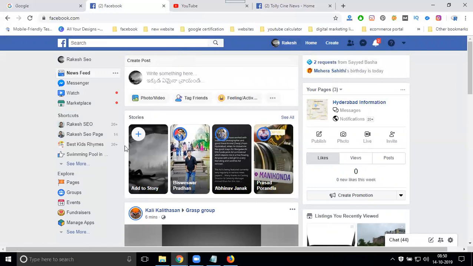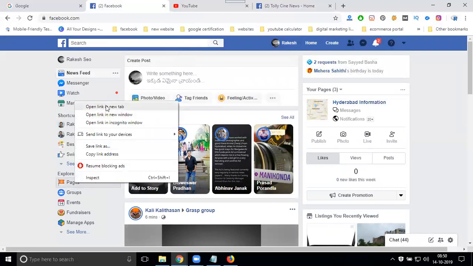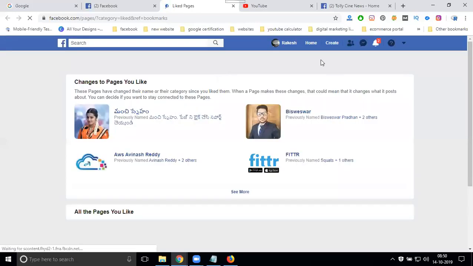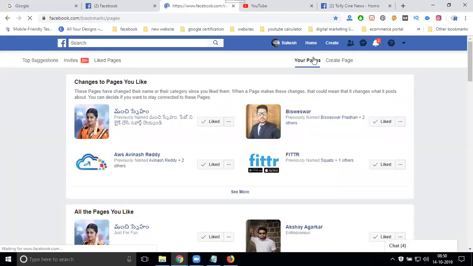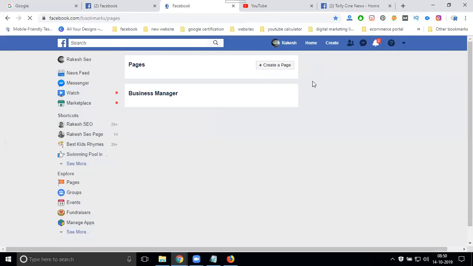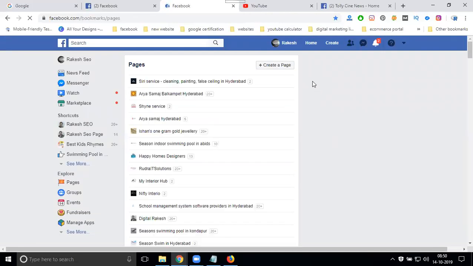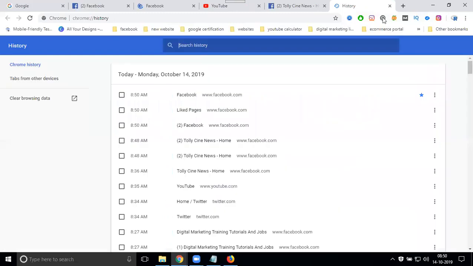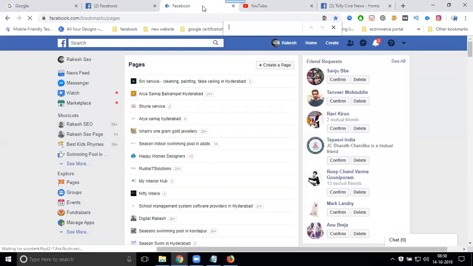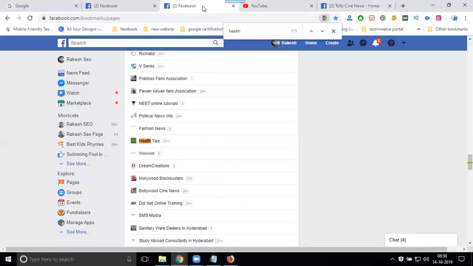Suppose you are creating for a number of pages. Each page will have a different pattern. So go to your pages and select your health tips page.